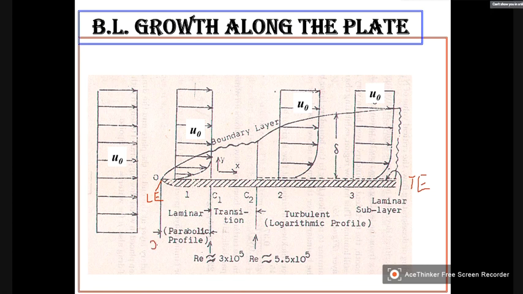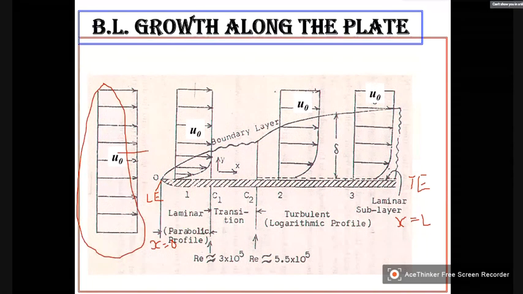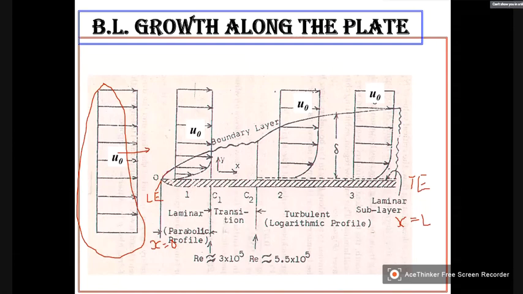So here X is equal to 0, and here X is equal to L. When such a flow approaches this plate, from this point onwards the boundary layer starts growing. Now, the boundary layer will be laminar very close to the boundary, the leading edge.